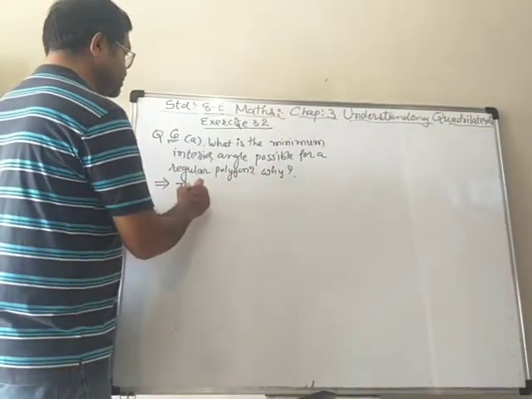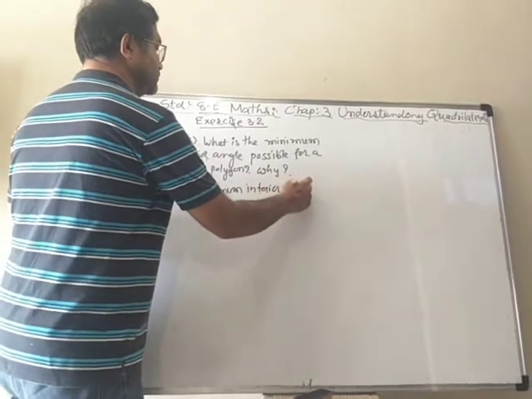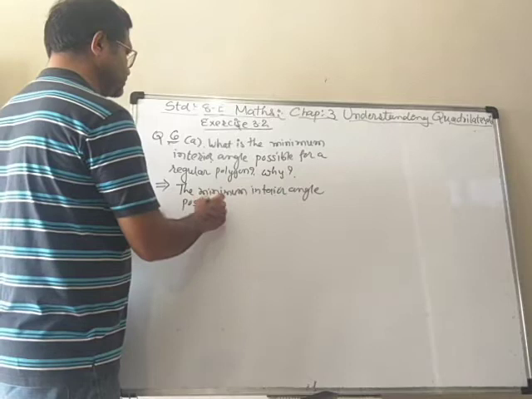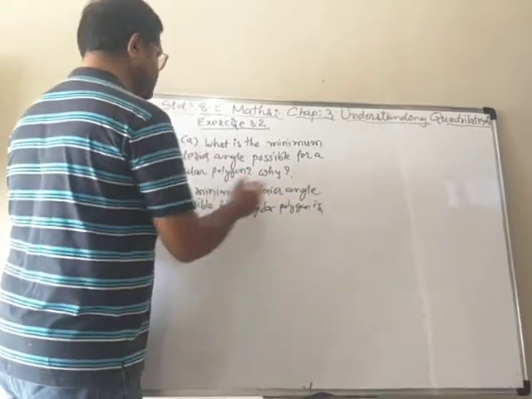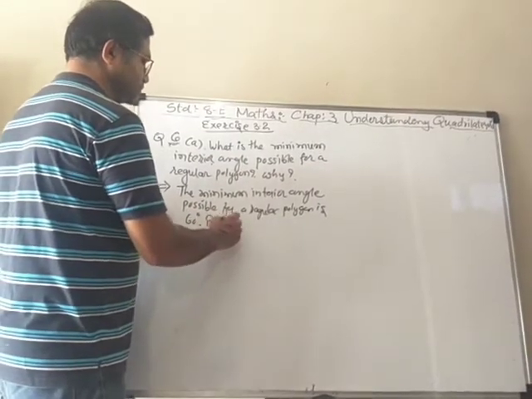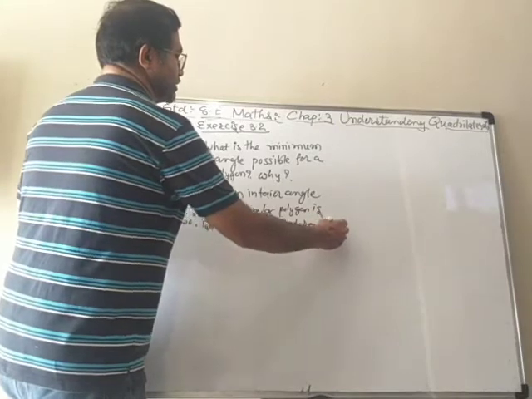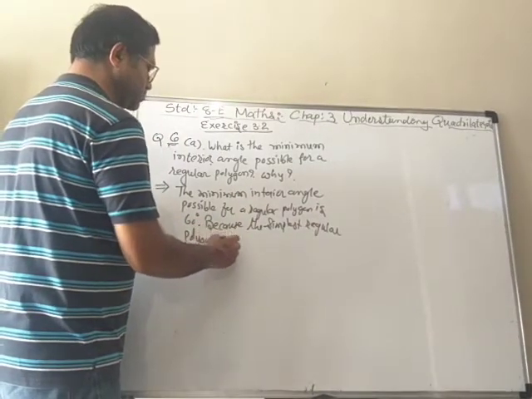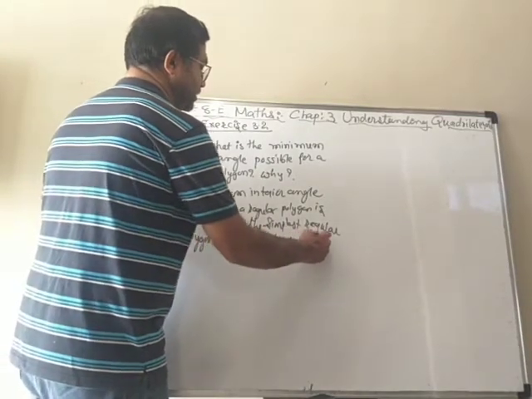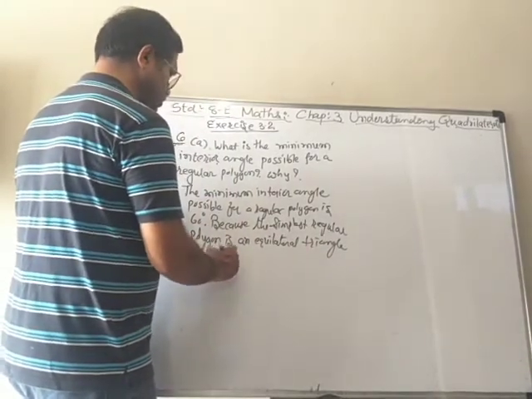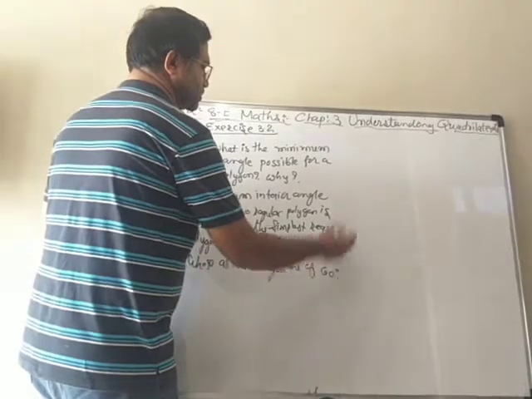So we will write down: the minimum interior angle possible for a regular polygon is 60 degree, because the simplest regular polygon is an equilateral triangle whose all interior angles are of 60 degree.